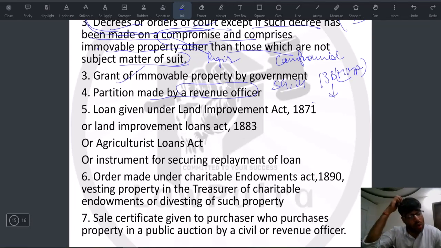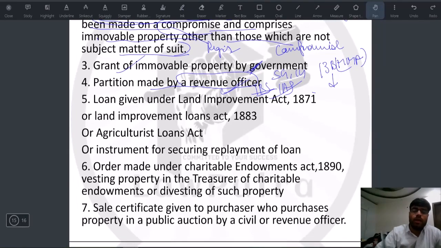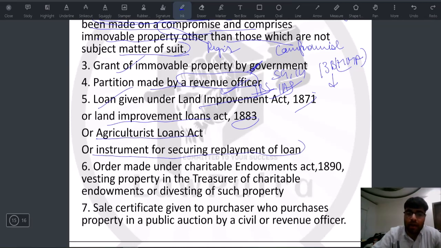Earlier when we were talking of partition, that was by the co-partners themselves. But here the revenue officer has come in, so basically it is government, a government officer. They are usually IRS officers, sometimes can be IAS also. So that's why. Then loan given under the Land Improvement Loans Act 1883 and 1887, or Agriculturist Loan Act, or any instrument for securing repayment of loan.